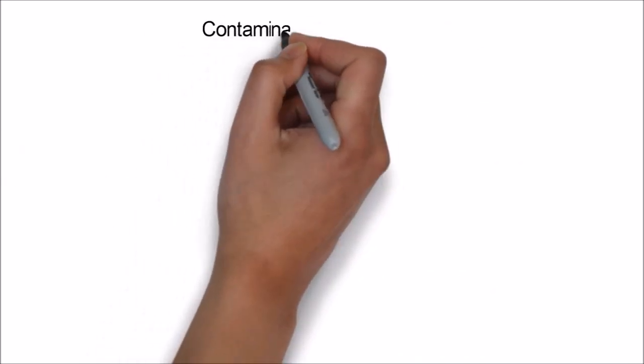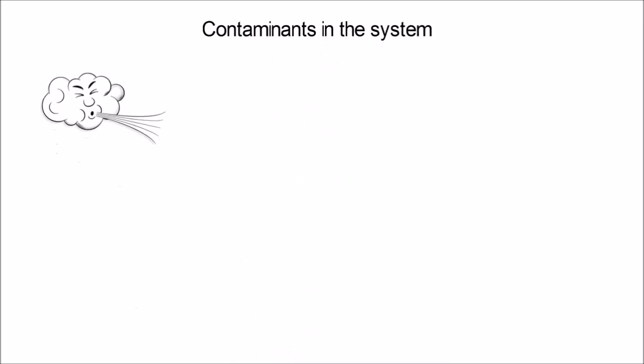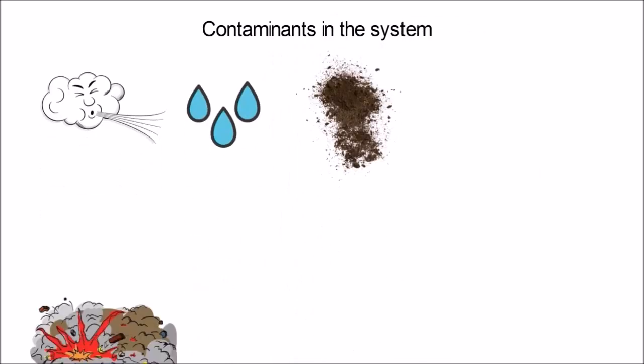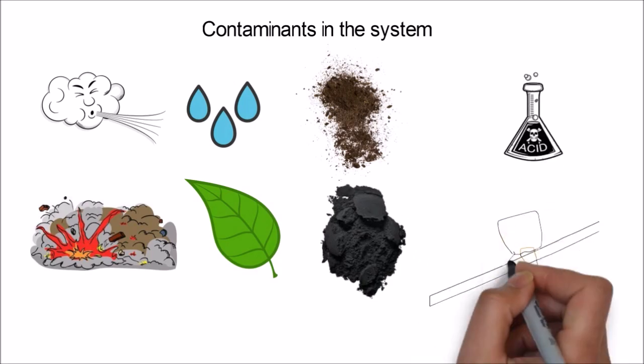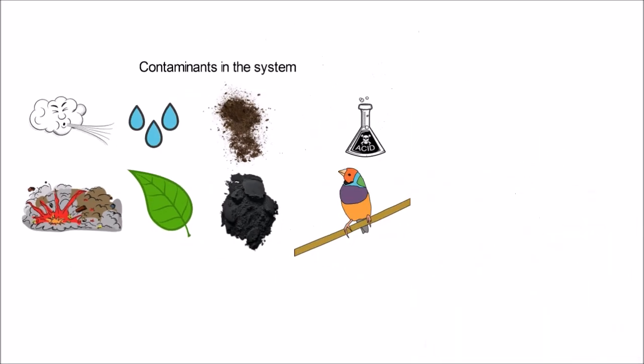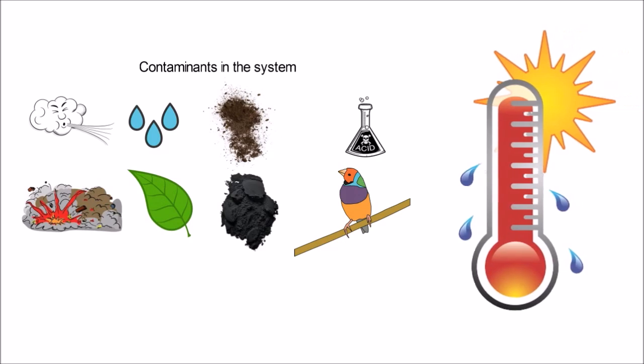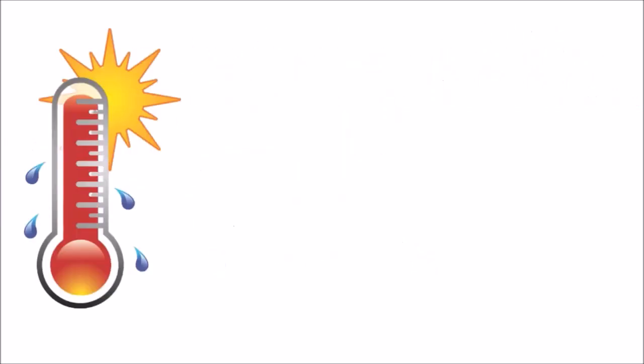Number 7. Contaminants in the system. Air, moisture, dirt, debris, leaves, soot, acids, and even bird and pest droppings can cause high heat and pressure in an air conditioning system, and this will damage the compressor.